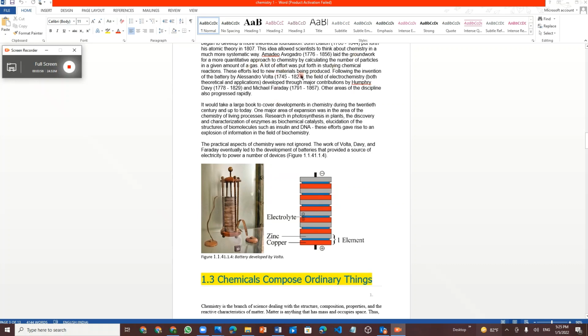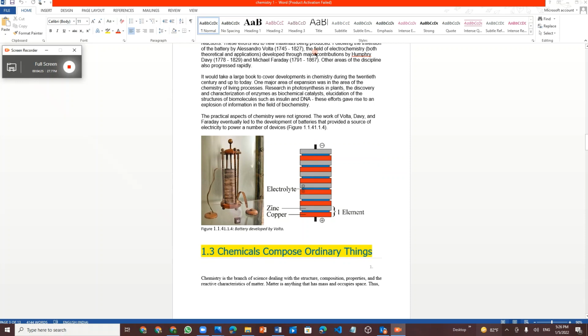A lot of effort was put forth while studying chemical reactions, and those efforts led to new materials being produced. Following those new materials, the battery was invented by Alessandro Volta, and electrochemistry was developed by Humphry Davy and Michael Faraday.